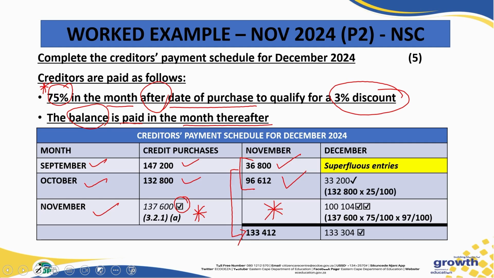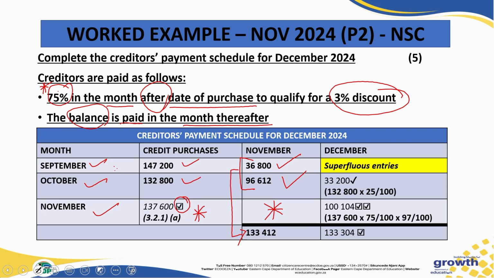Now, what we also need to know is how are our creditors being paid. Like we saw earlier on, you were told that 75% is paid in the month after the date of the purchase, and then the remainder is then paid the month after that payment. Therefore, you will notice here in September, the month after September would have been October. That would have been the 75%. But we don't have October here, right? We only have November and December in our schedule.